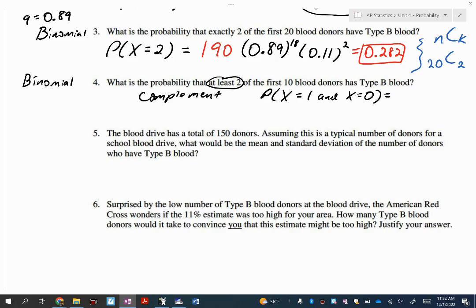Remember that CDF one? CDF stands for cumulative density function. Whatever number you put in, let's say I put in 6 out of 10, it's going to find 0 out of 10, 1 out of 10, 2 out of 10, 3, 4, 5, and 6 out of 10, and add them together. We don't want 6 though, right? What am I going to type in?